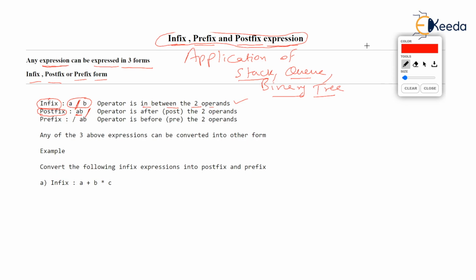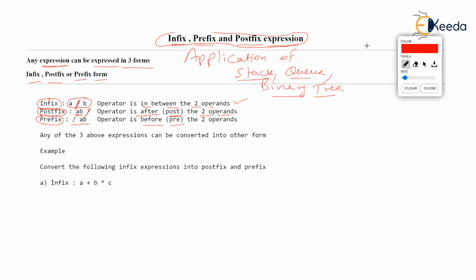It is postfix, but the meaning remains the same: a divided by b. The operator is after, meaning post, the two operands. And the third type of expression is prefix. Pre means before. You can see that the operator slash is written before a and b, before the two operands, hence the name prefix.